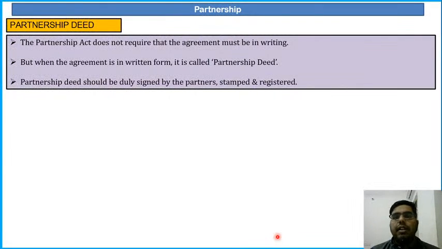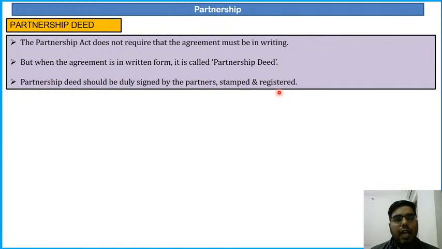Next is partnership deed. I've told you partnership deed is the agreement between the partners. The Partnership Act does not require the agreement to be in writing, but when the agreement is in written form, it is called partnership deed. Partnership deed should be duly signed by the partners. It should be stamped and registered. Clear? It should be registered by the registrar of partnership. Clear?